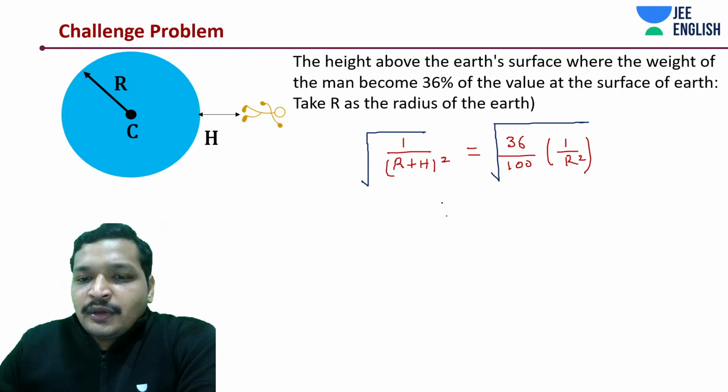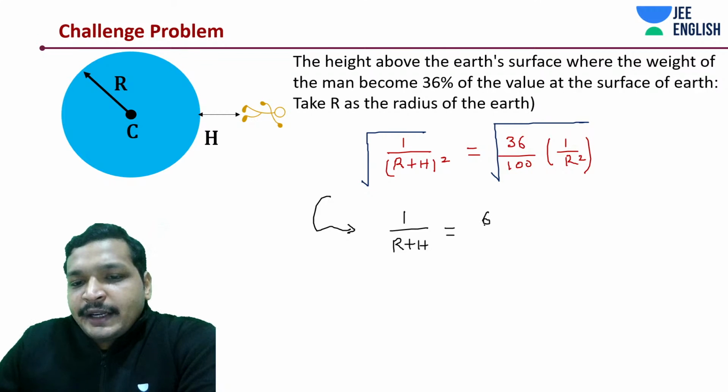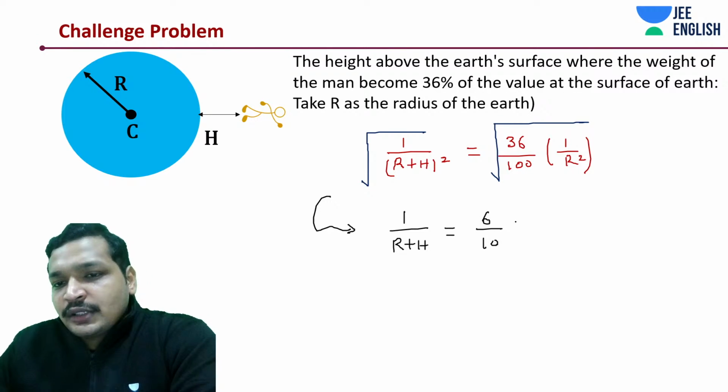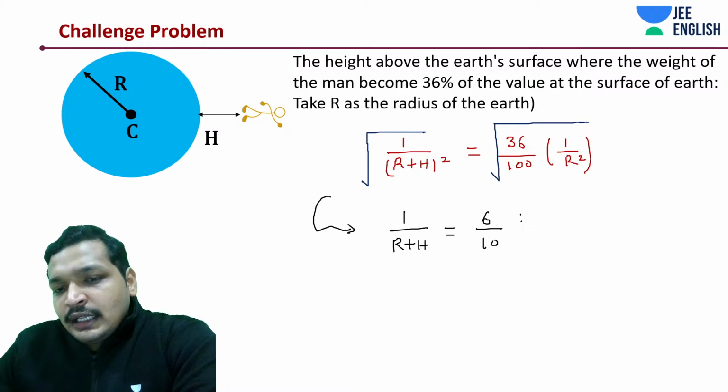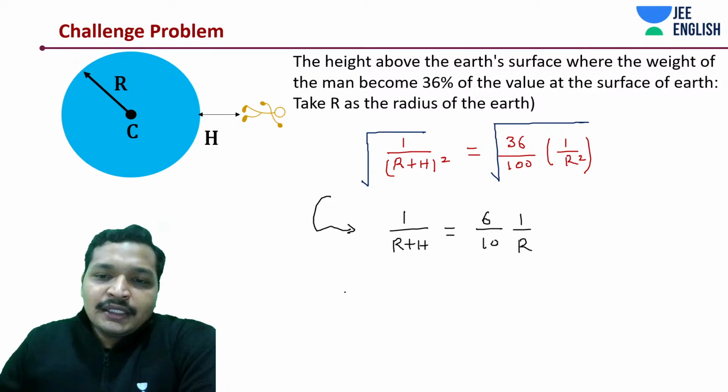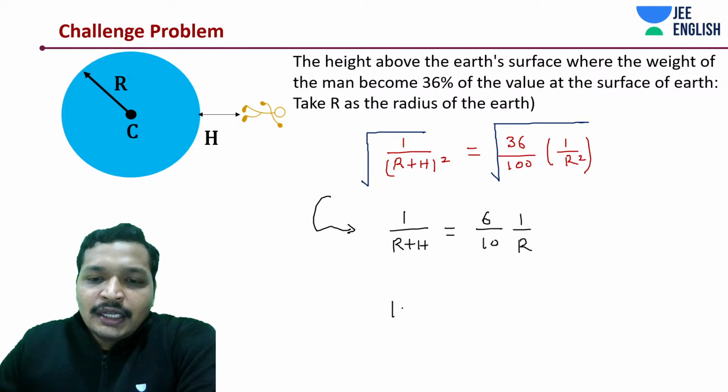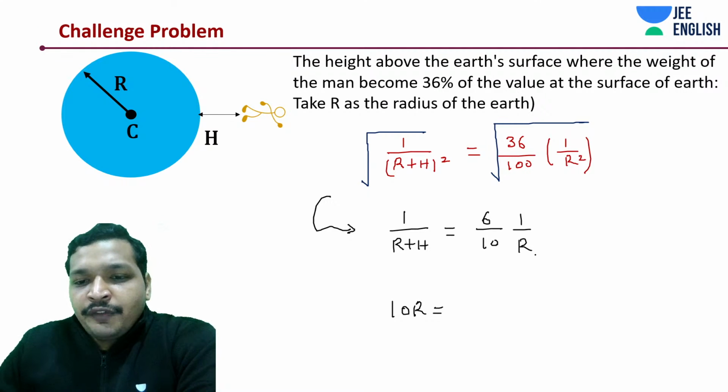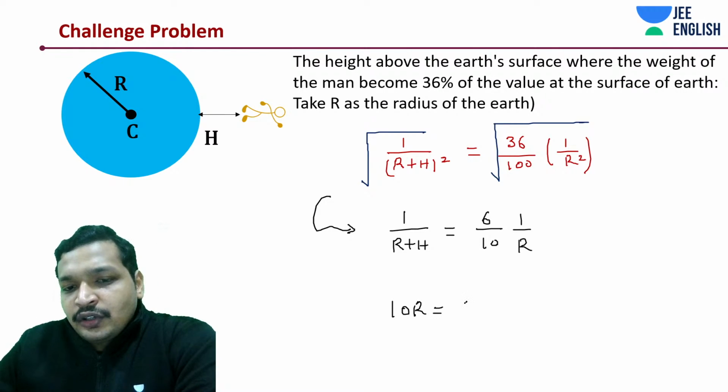Once you take the square root, you get 1 by R plus H on one side, and on the other side 6 by 10 into 1 by R. Even simpler is solving it directly. So 10R is equal to, if I take this on the other side, 6R plus 6H.